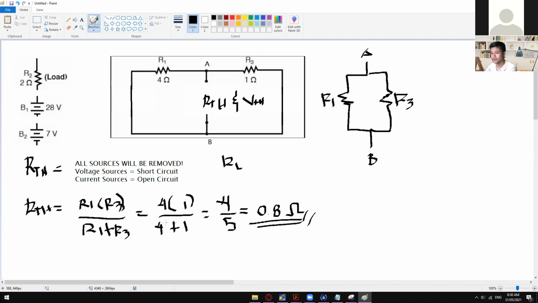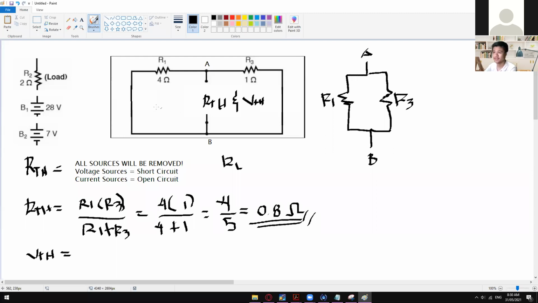So yeah, that's already it for the RTH. And then for the VTH, okay? In here, you can actually apply superposition theorem, like what we did a while ago, dealing with the one voltage right here and then dealing with another voltage right here and then combine them, having the superimposed values. But that one will give you a super long solution.